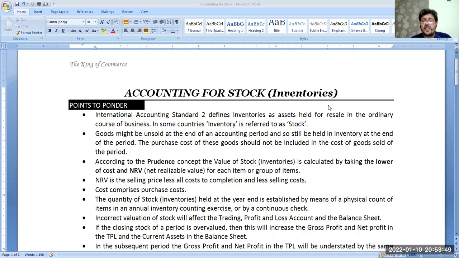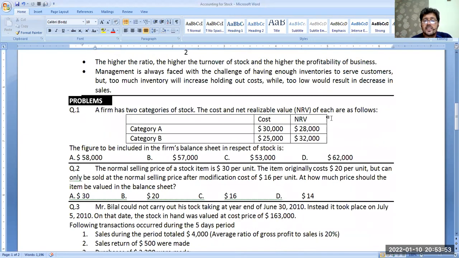Now I'm going to solve a small question which you might find in your CIE exams, Paper 1. A firm has two categories of stock. The cost and NRV of each are as follows. Category A, there are two types of stock. Category A, the cost price which they have paid to their suppliers is $30,000 and the selling price is 28,000 NRV.